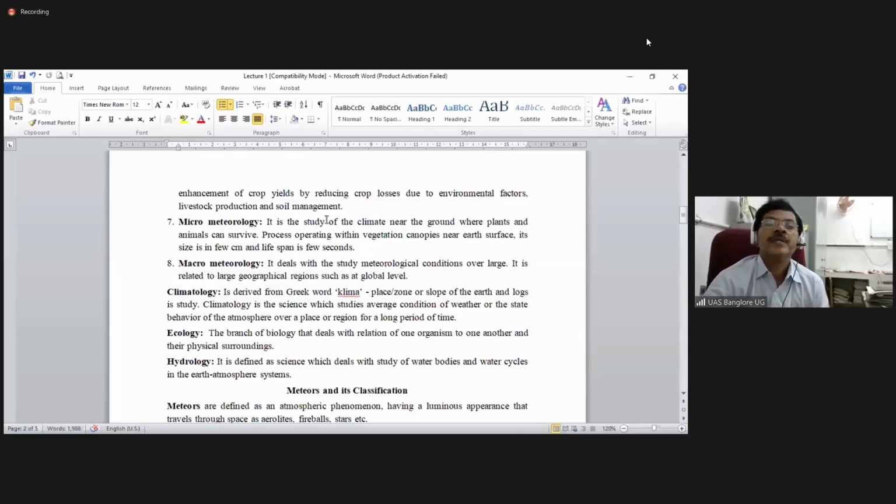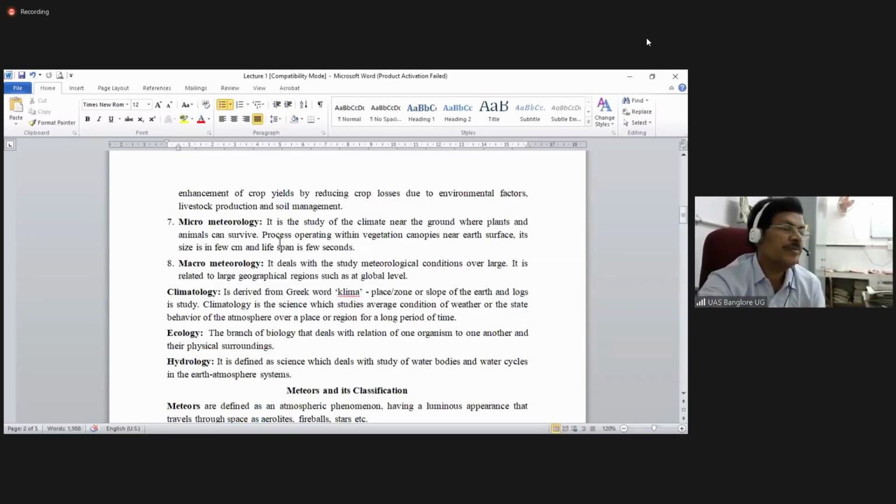Okay. So meteorology is going to help in increasing the crop yields, because we are understanding the environmental factors for the purpose of crop production and also livestock production. Then coming to micrometeorology and macrometeorology. I think I might have told you the microclimate and the macroclimate in the previous class.